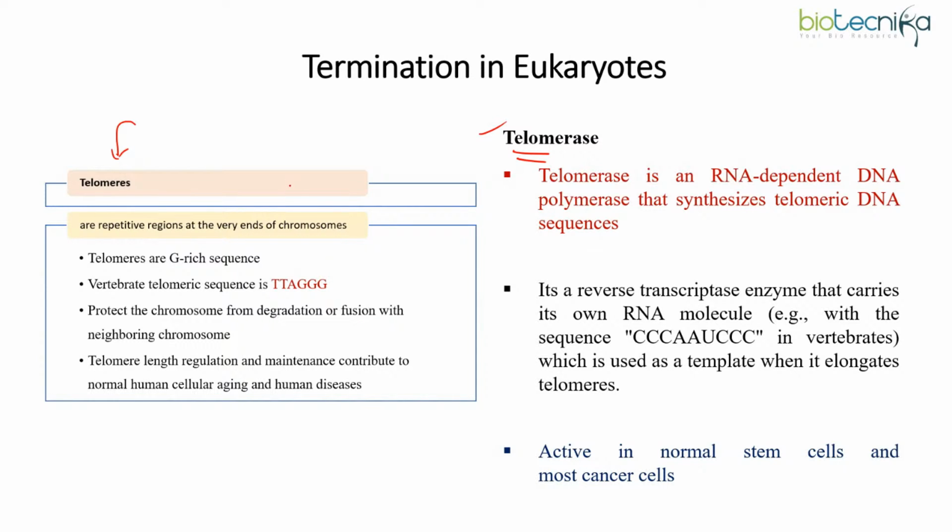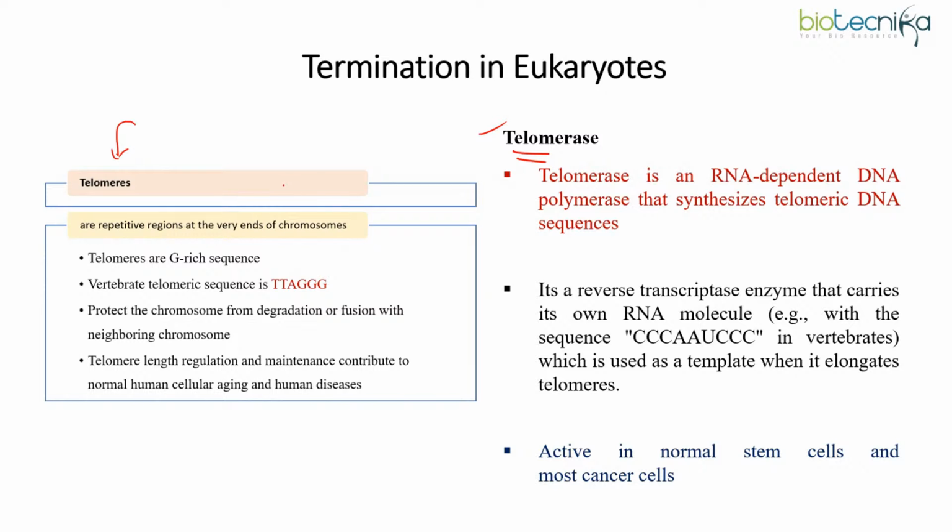Because of that, with every replication cycle, some part of the chromosome would be lost. Just imagine if this happened with every cell division, some important sequences could be shed off from the ends of the chromosomes.